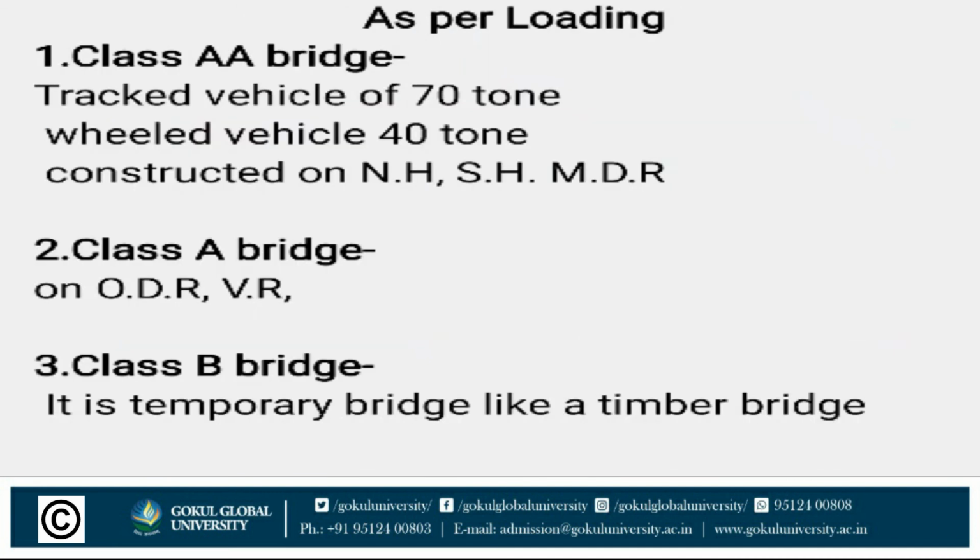As per loading, bridges are classified into 3 ways: class AA bridge, class A bridge, and class B bridge. Class AA: track vehicle having load of 70 ton, wheeled vehicle having load of 40 ton. This class AA bridge is constructed on national highways, state highways, and major district roads.